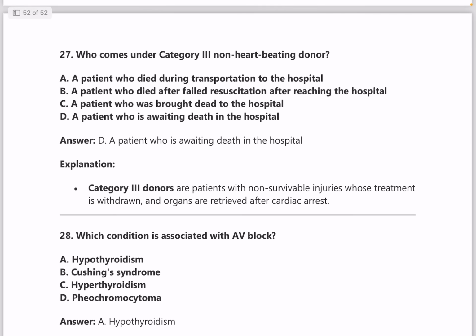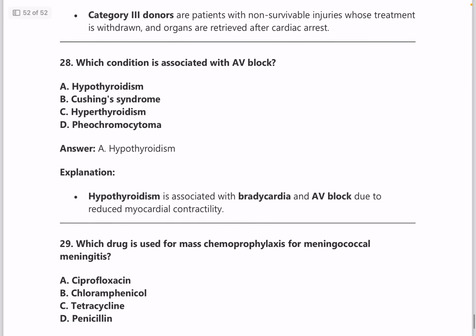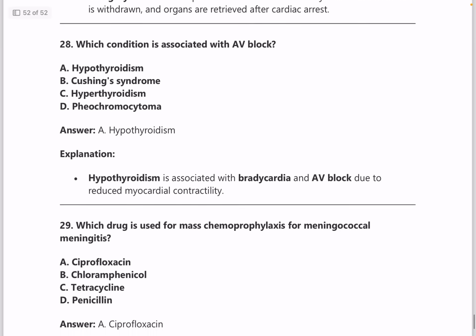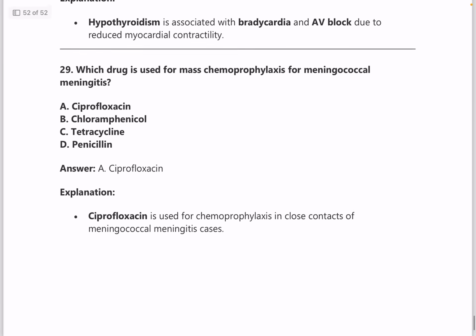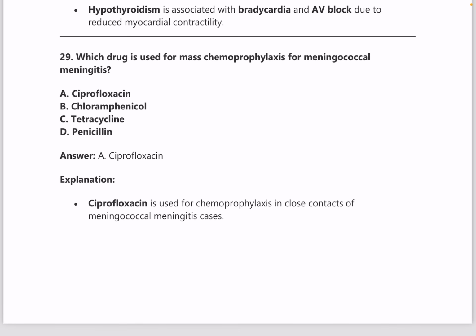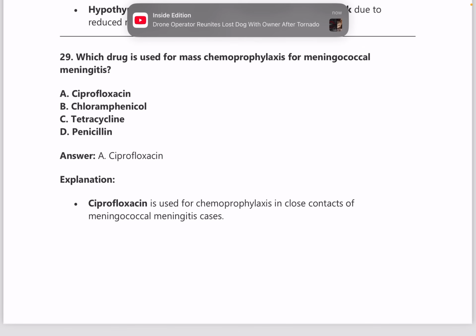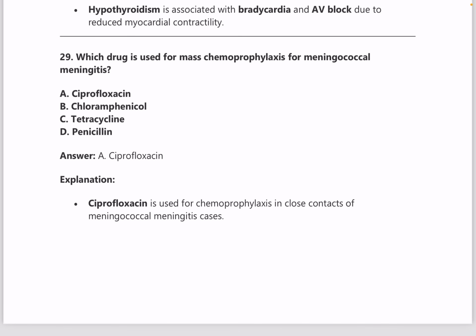Who comes under category 3 in non-heart beating donors? Again, there's a classification about the non-heart beating donors. Please go through that. Here it is, a patient who is awaiting death in the hospital. Next question, which condition is associated with AV block? Answer is hypothyroidism. Question number 29, which drug is used for mass chemoprophylaxis for meningococcal meningitis? Answer is ciprofloxacin.